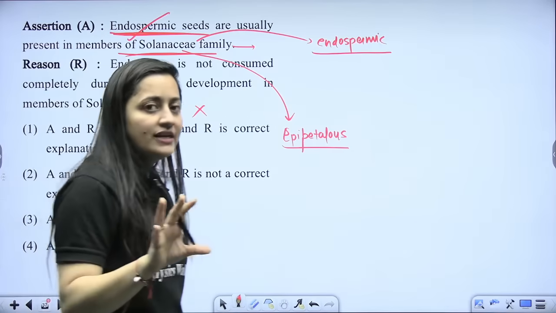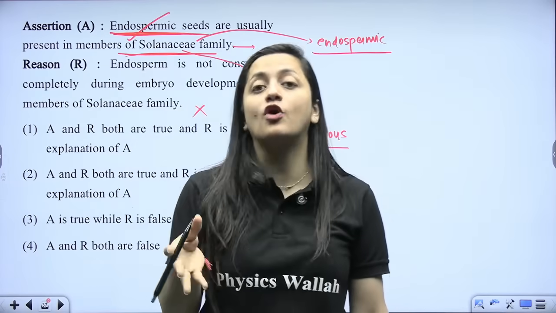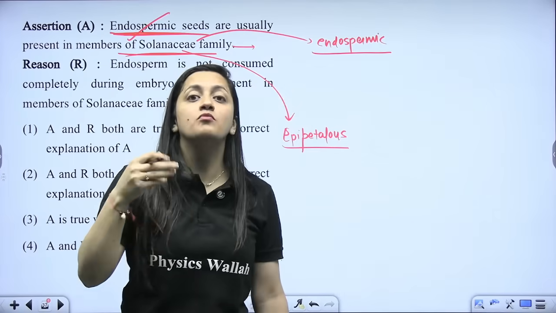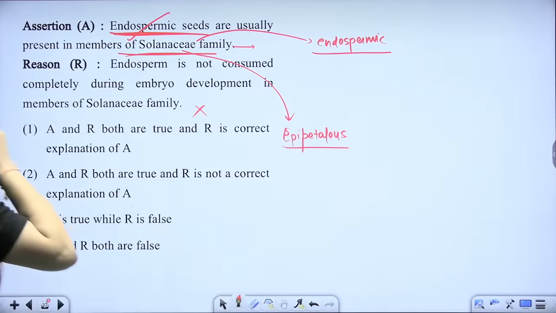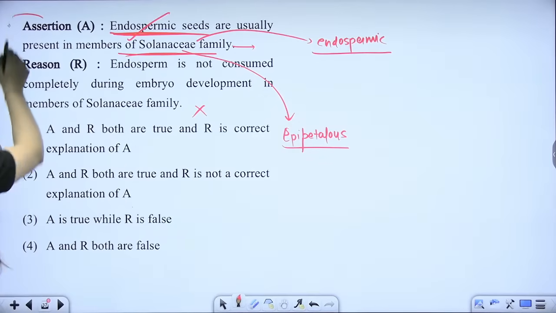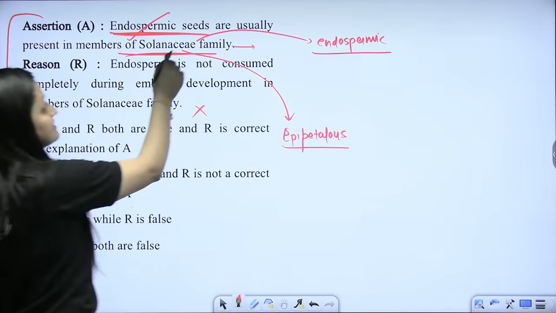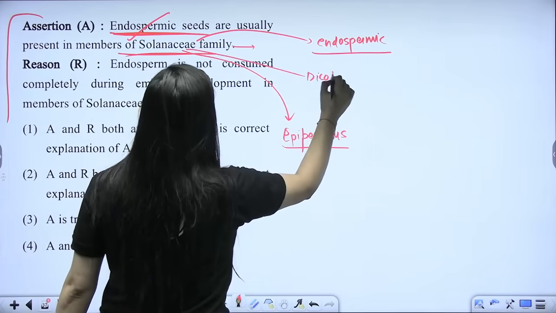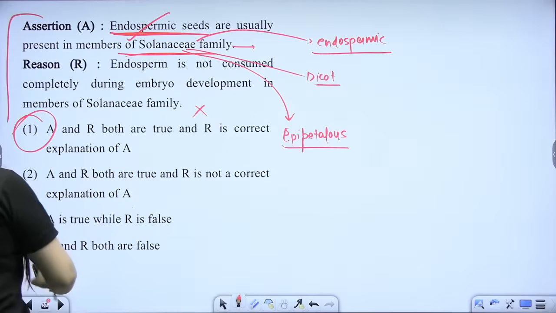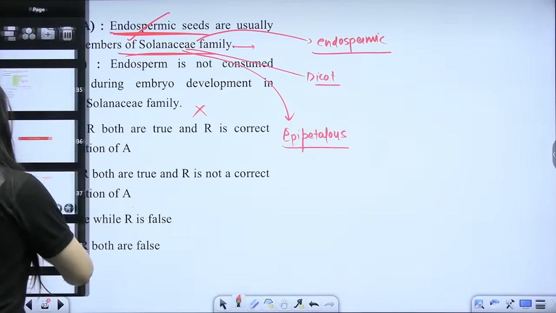This fact is absolutely right that endospermic seeds we see in the monocot family, right? We see that in the monocots basically. But in the case of Solanaceae, yes, it is a fact that they usually have the endospermic seeds. Is that clear? And Solanaceae is a dicot family. It doesn't belong to monocots. So 1 is going to be the correct answer here.